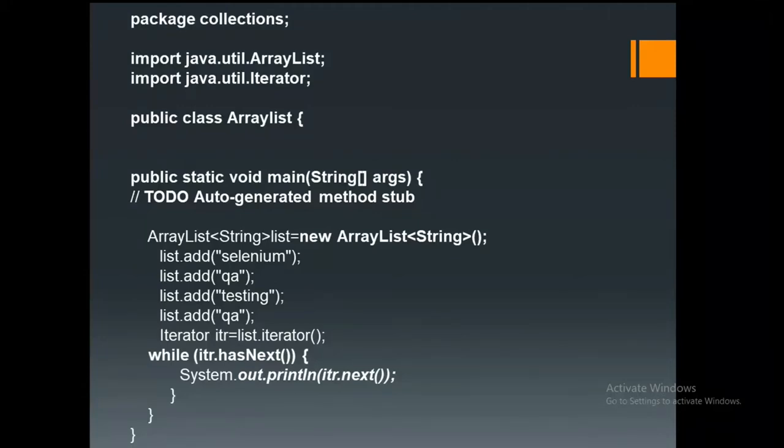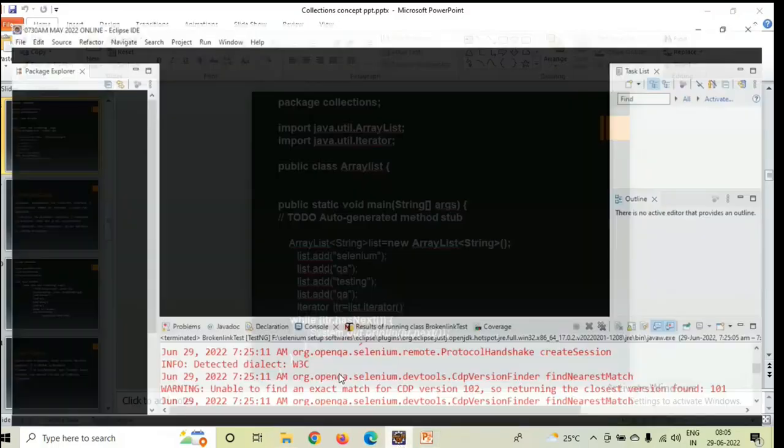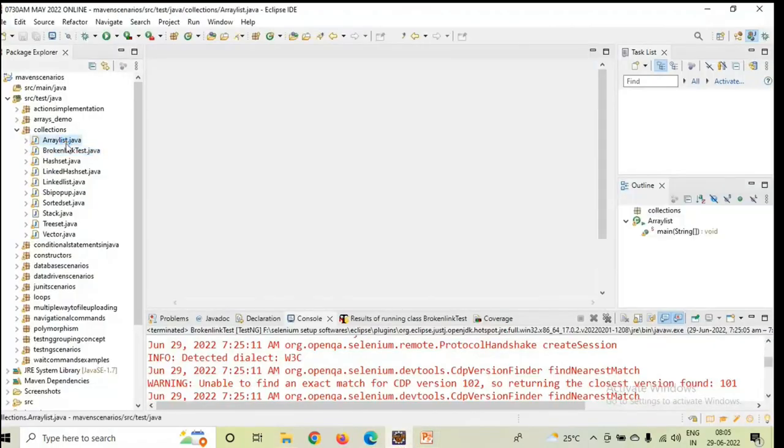That's it. The class names and the reference object name, whatever we are specifying, will be changed. The rest of the code is almost the same. Got it or not? For time-being purposes, I implemented all these programs here itself. I'm going to show you that.